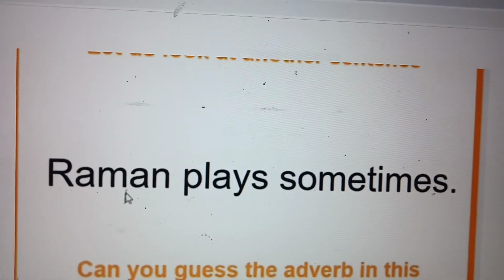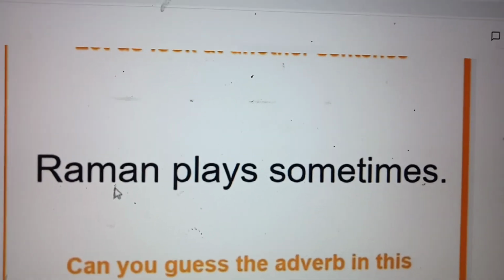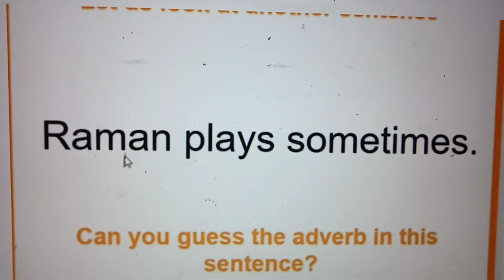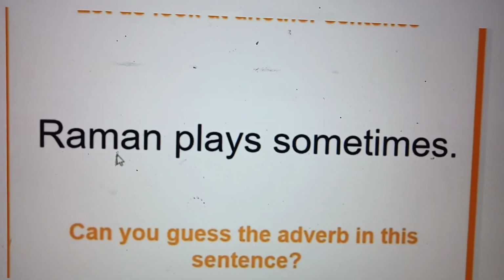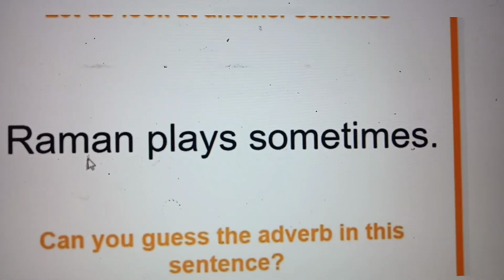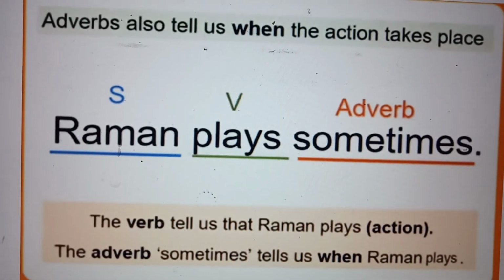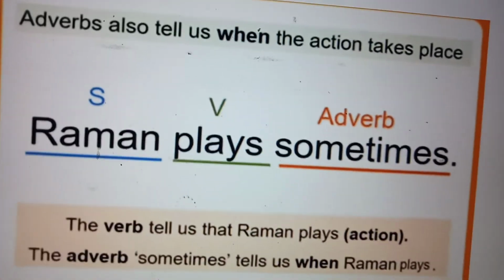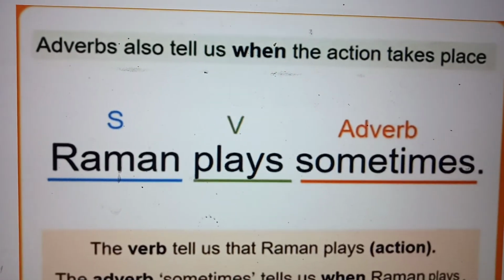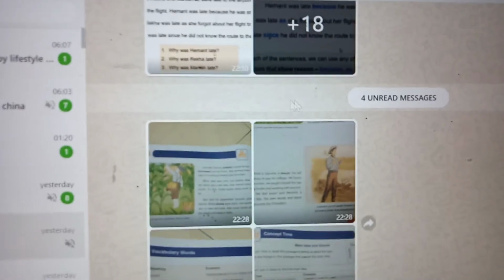Raman plays sometimes. We have already read different types of adverbs. So adverbs, how frequently, that is also there. Raman plays. When does he play? Sometimes only. Can you guess the adverb? Sometimes. The verb tells us Raman plays, and the adverb tells us when Raman plays. Okay, when the action is taking place, how the action is taking place, that is adverb. It tells us about the verb.